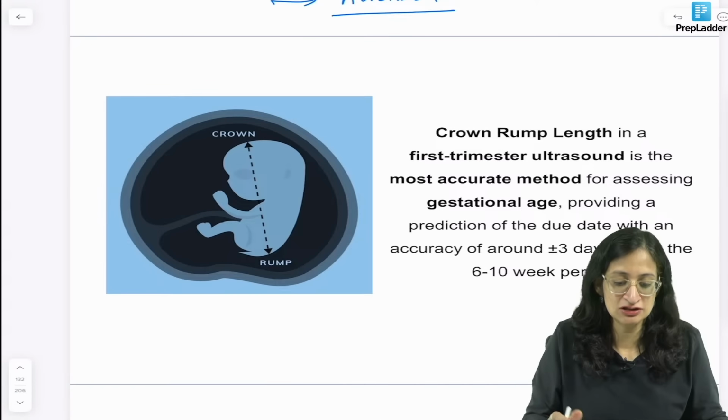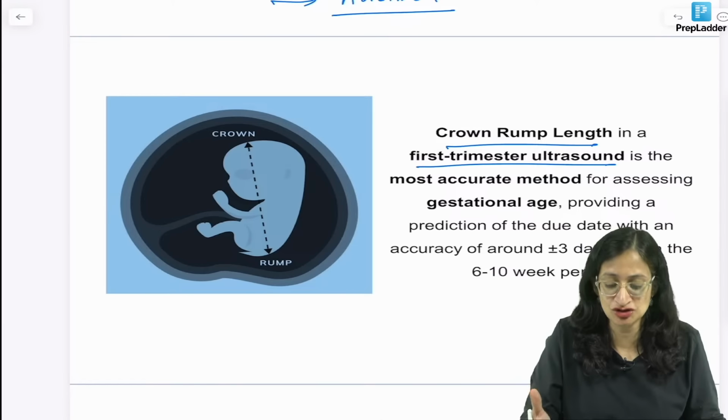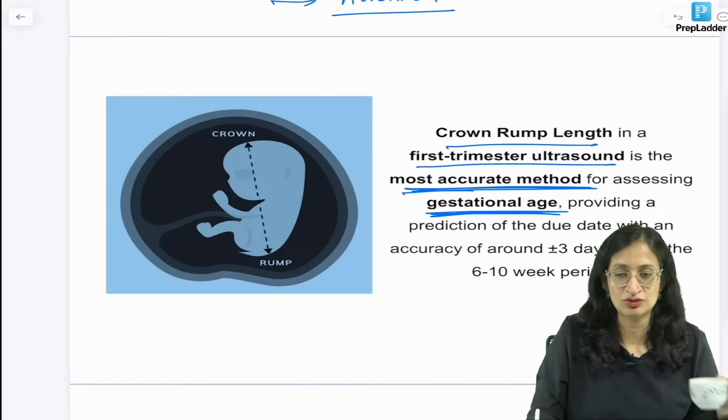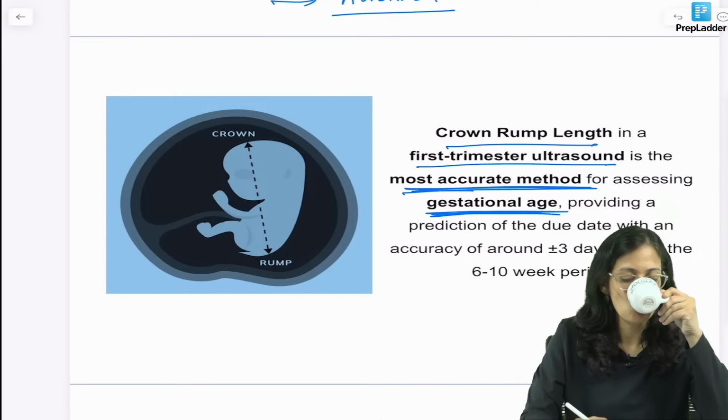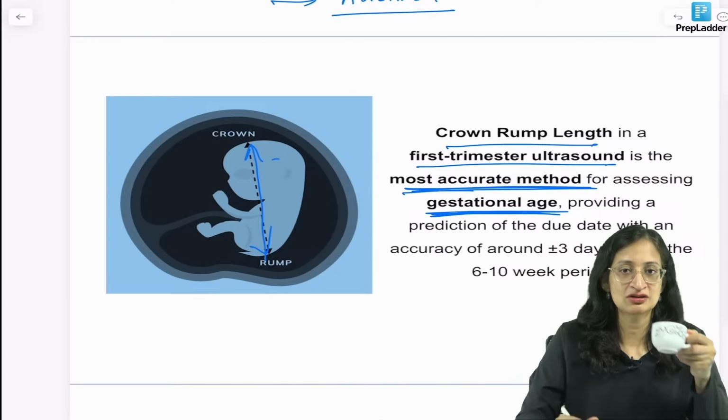And yes, all of you have answered it correctly. So, crown rump length is used. It is an ultrasound parameter used in the first trimester. It is the most accurate method for assessing the gestational age of a fetus. Okay. Right. So, you can see this is the crown rump length. Okay.